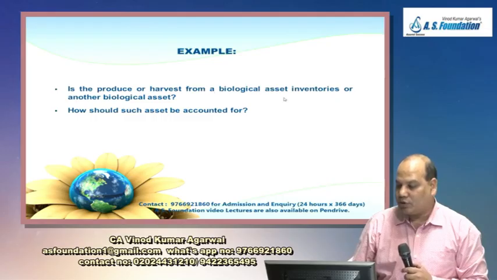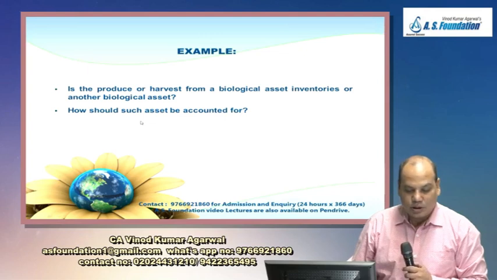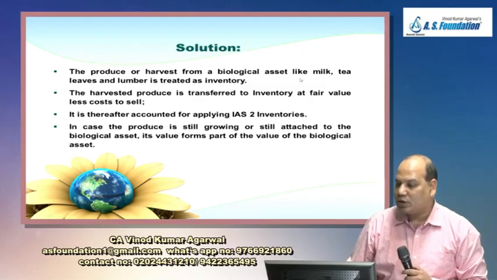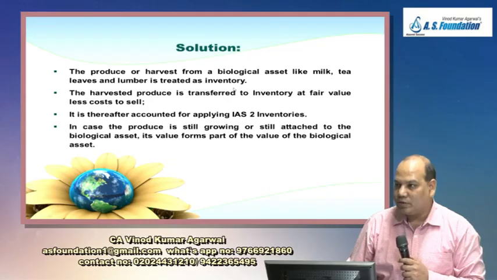Produce or harvest from a biological asset, inventory or another biological asset. Another question is how it will be accounted for. That accounting part we have not yet covered, but briefly we will discuss now. Produce or harvest from a biological asset like milk, tea leaves and lumber will be treated as inventory. And how will it be accounted for? It will be treated as inventory and IAS 2 will apply. Measurement principle is fair value less cost to sell.